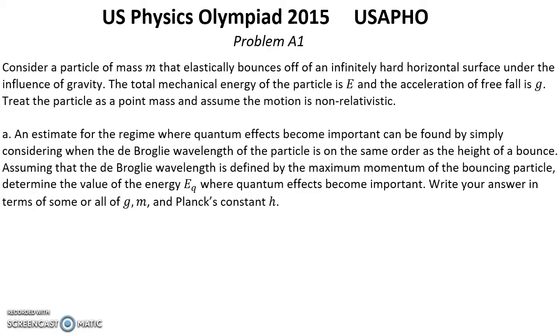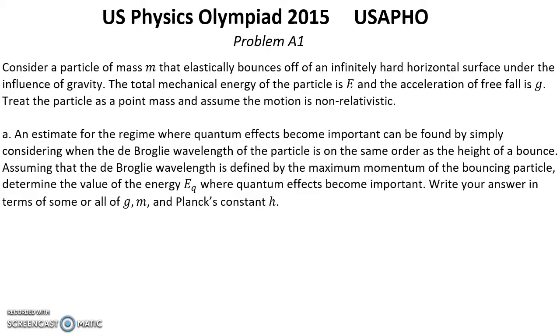Question A. An estimate for the regime where quantum effects become important can be found by simply considering when the de Broglie wavelength of the particle is on the same order as the height of a bounce.